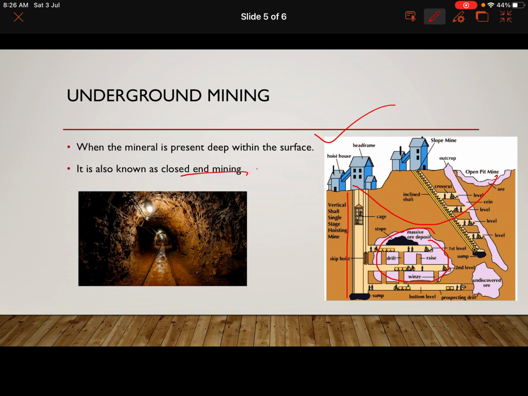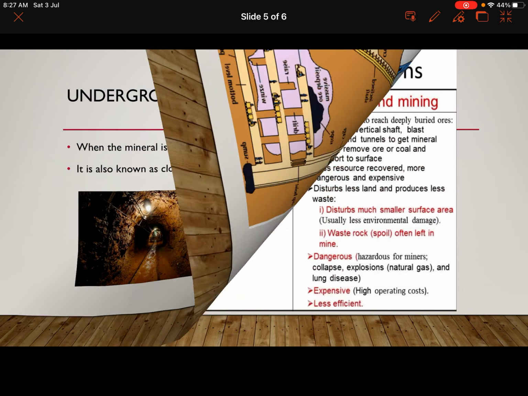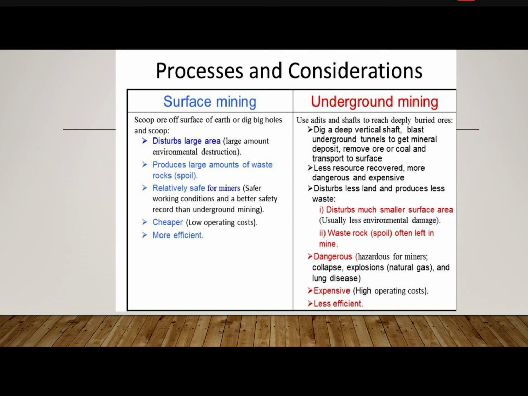So that is why people involved in this kind of mining make shafts or lifts like this, in which the human goes down to the mines and carries the minerals back to the surface. So this is how it goes on. This is one of the tunnels, where you can see underground tunnels are made in which the human goes. This is the lift from where they go down, and from there they bring up the minerals. Now let's have a quick revision of these two kinds of mining and compare them.